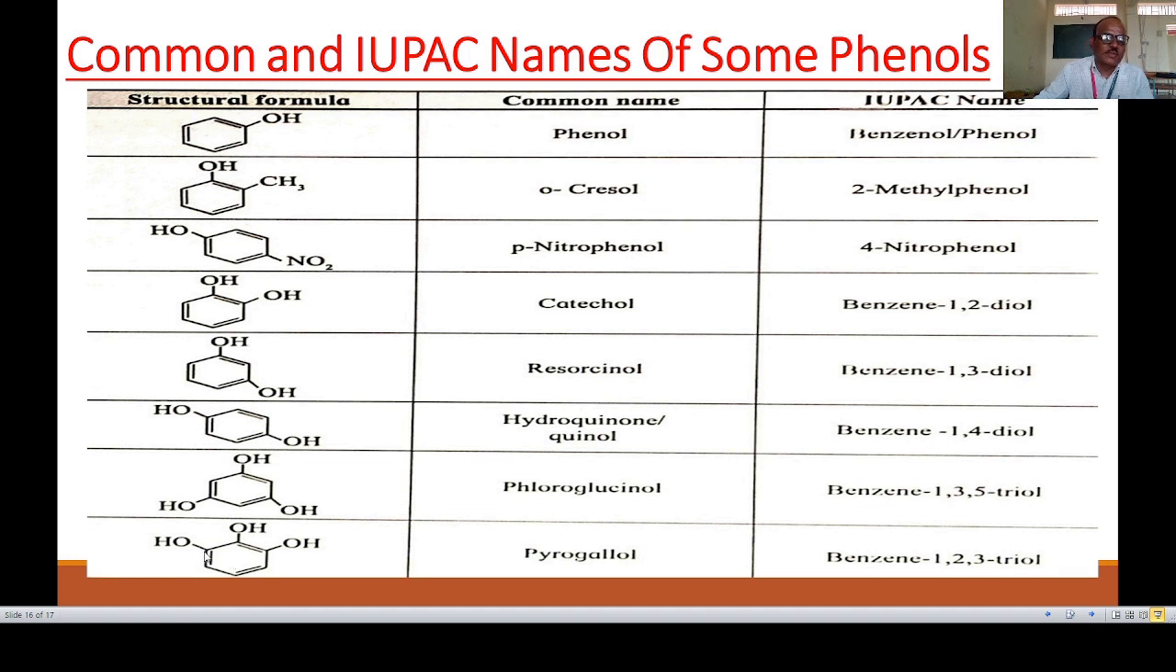The last example is again a benzene ring with 3 OH groups attached to different carbon atoms. Their positions are different from the above compound. So its common name is pyrogallol. Then what is the IUPAC name? You number the carbon atoms 1, 2 and 3. Therefore it is benzene-1,2,3-triol. So this is the nomenclature of phenols in the common as well as the IUPAC system.